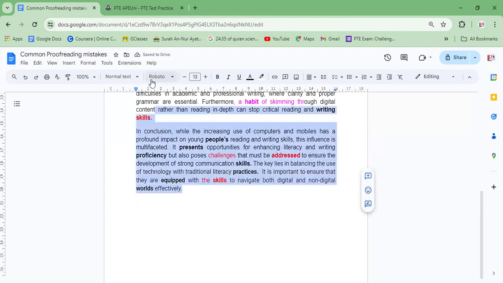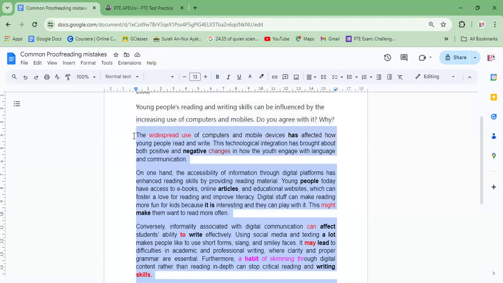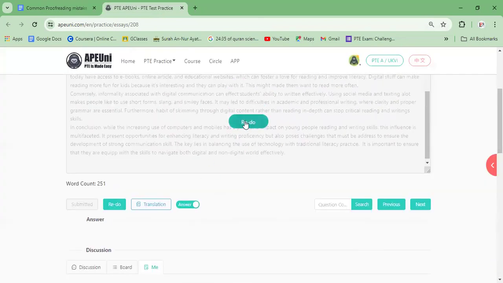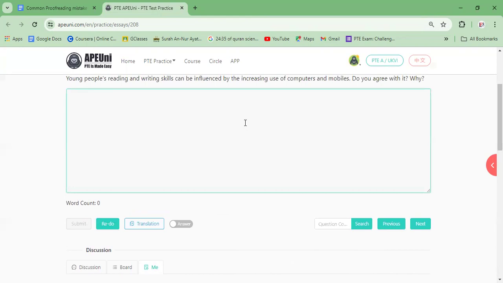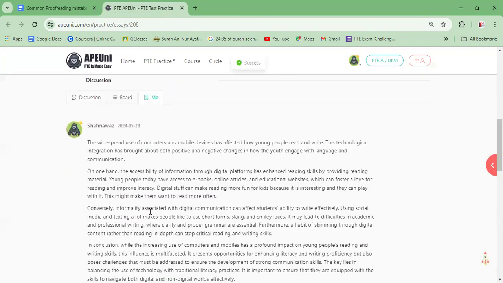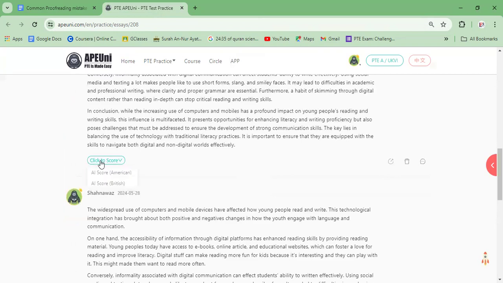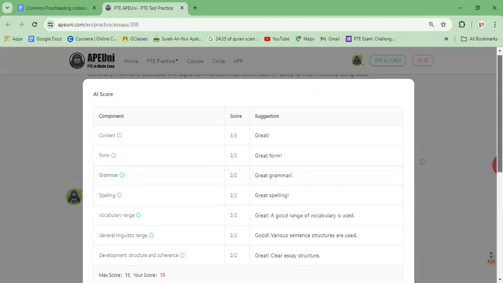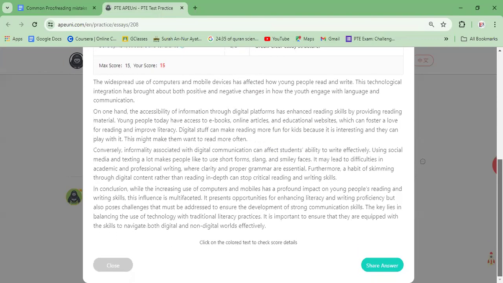Okay, so now we are going to upload again and see if there's any improvement or if there are any other mistakes. If we have any other mistakes, then we will upload. We'll see again, we'll proofread mistakes again. It's very, very important that you proofread your text before submitting. Spare enough time for proofreading. So you can write in the first half and then proofread in the second half. Okay, so it's 15 by 15.